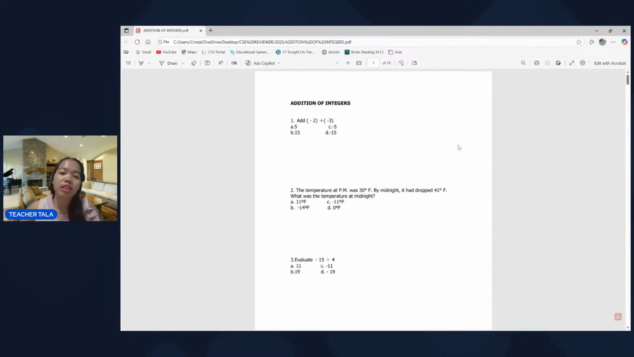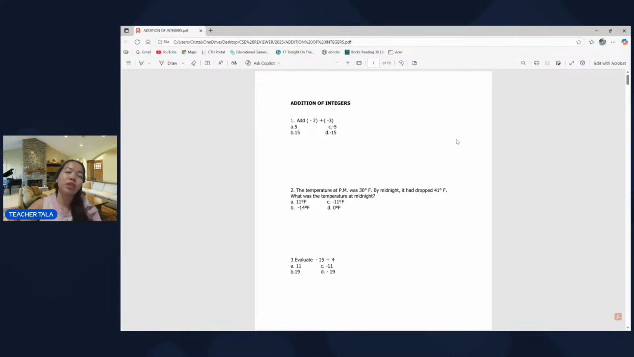So, we have here addition of integers. We know that integers are numbers with signs, no? The positive and the negative numbers. So those numbers are called integers. So now we're going to learn how to add, to subtract, to multiply, and to divide integers.